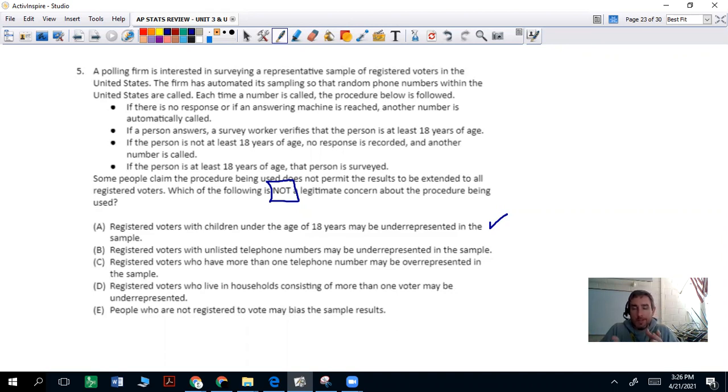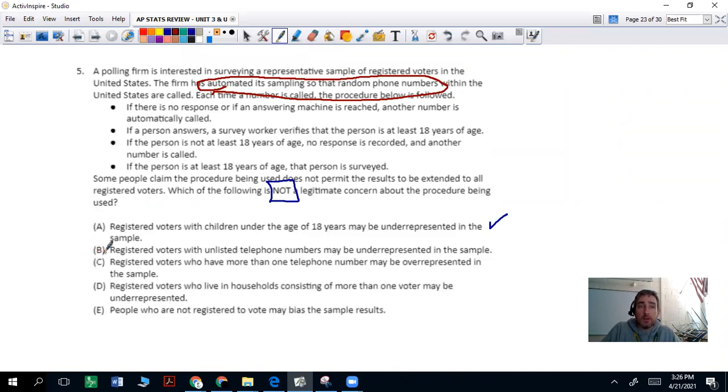So just imagine you have a directory of numbers, and is there a person or some machine looking through that directory to get those numbers? No. What's happening? It's automated. It has automated sampling, so random phone numbers within the United States are called. There are no listed numbers being called. It's just a random set of digits that maybe they get a number, maybe they don't.